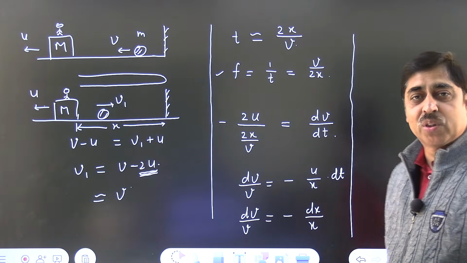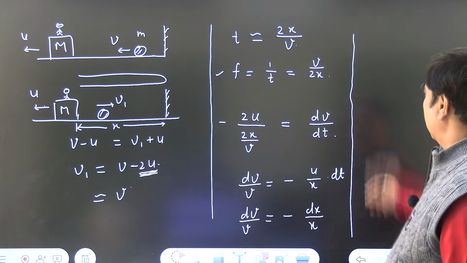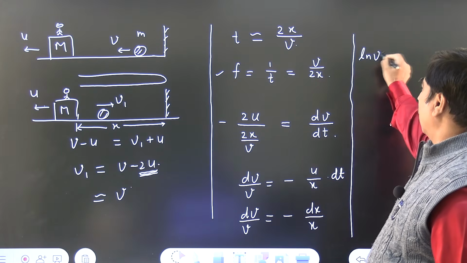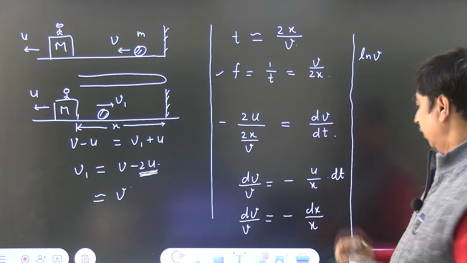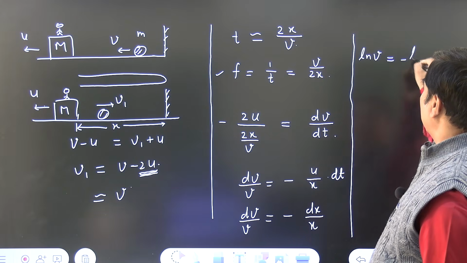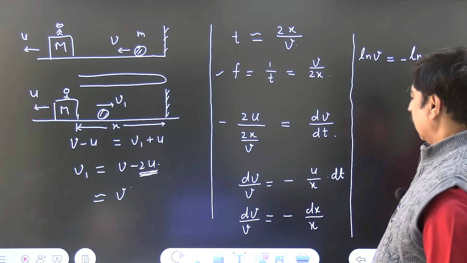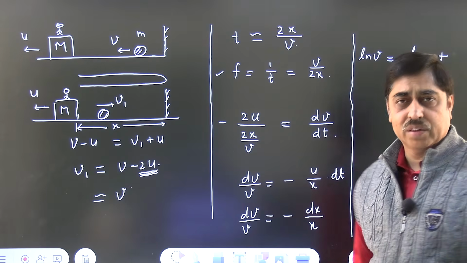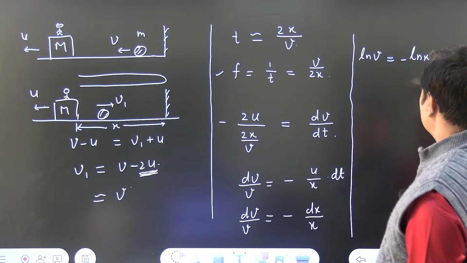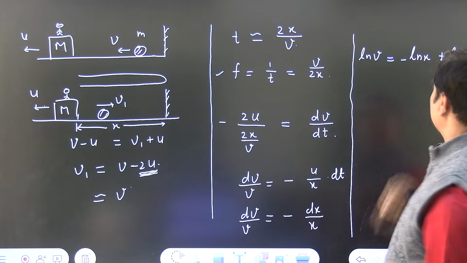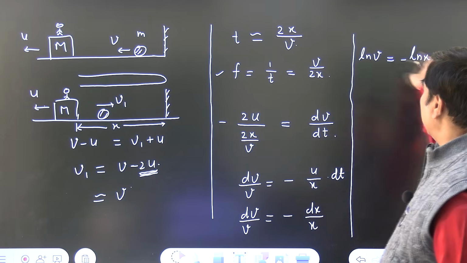If you integrate on both sides, what do you get? Log of v is minus log of x plus a constant. I am doing indefinite integration. Let me write it as log of c. So bring this on this side.